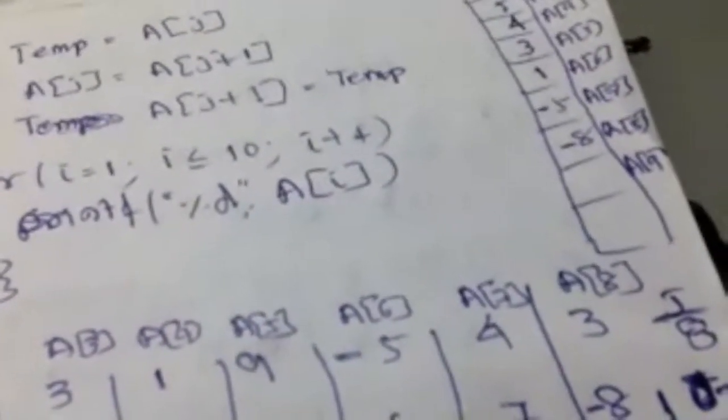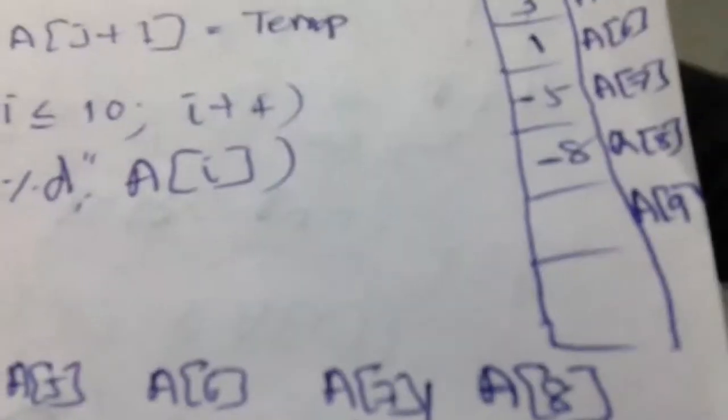Now what we have to do? Next, we have to go for the next higher number. What is the next higher number? This is first is 9, second is what is this? 7. Next one is your 7. Okay. Now to go for the next number, I have to repeat the same algorithm.